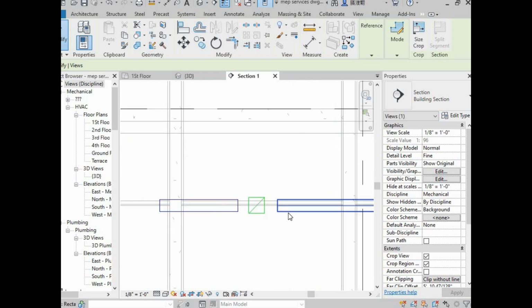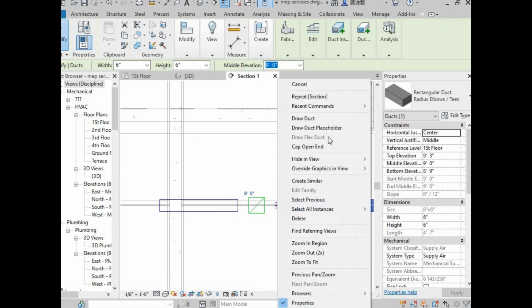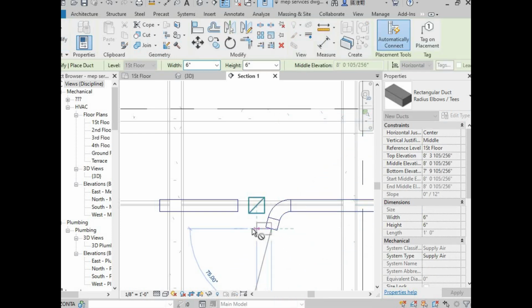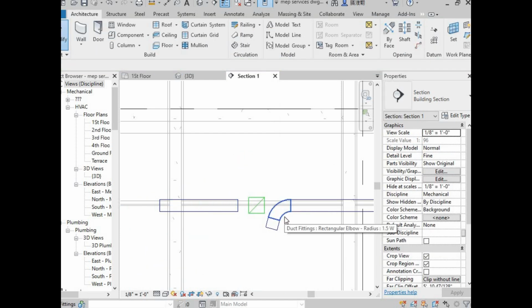So here right click and draw a duct, and it comes in 360 degrees. I am drawing this, but this duct is not being created because for this angle we have an elbow, but for this angle we do not have an elbow. That's why it is not taking a horizontal duct.